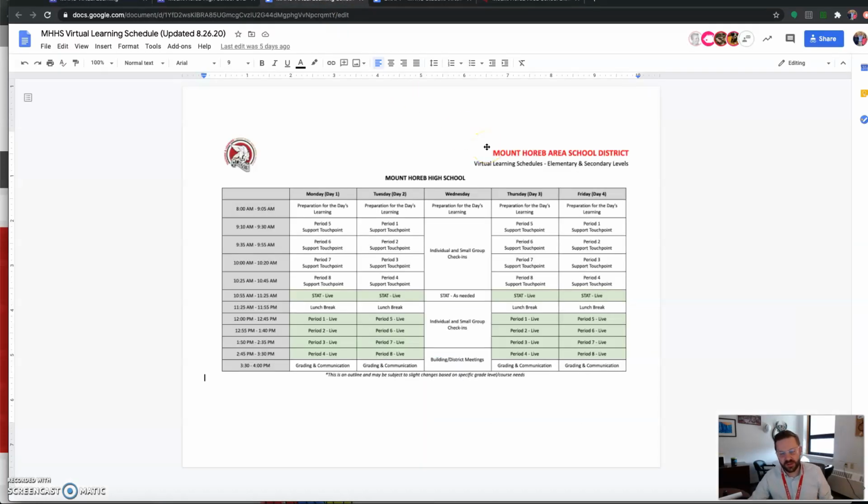This schedule is important. Aside from tomorrow and next Tuesday, this is what your virtual life is going to be like. You need to know when you have first, second, third, fourth is Monday and Thursday. 5 through 8 is on Tuesday and Friday. You're going to have to log in for those.